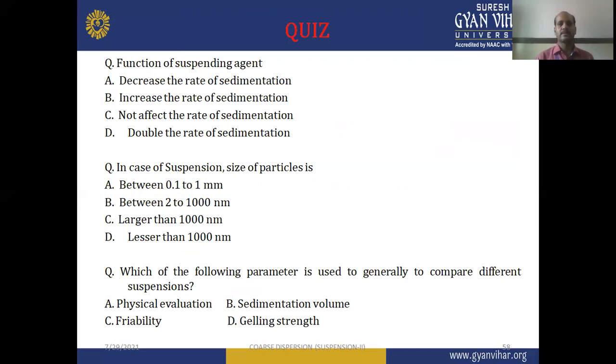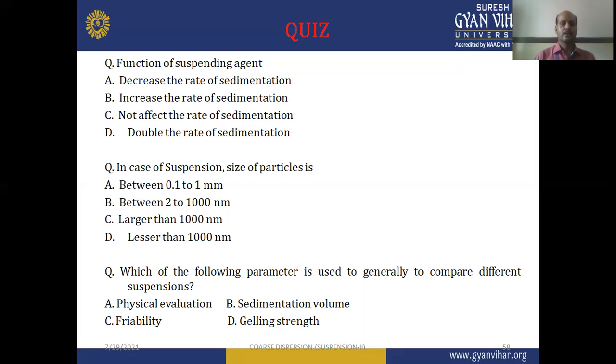As we discussed in today's class, what is the function of suspending agent? Take the correct answer. Question two: in case of suspension, the size of particles is A, between 0.1 to 1 millimeter, B, between 2 to 1000 nanometer, C, larger than 1000 nanometer, D, lesser than 1000 nanometer.